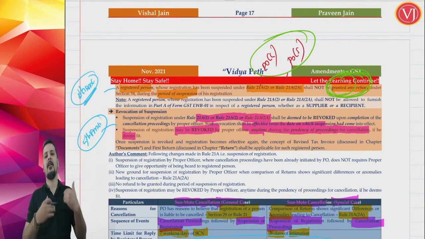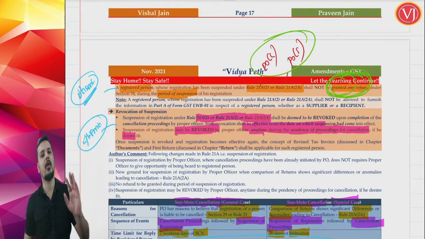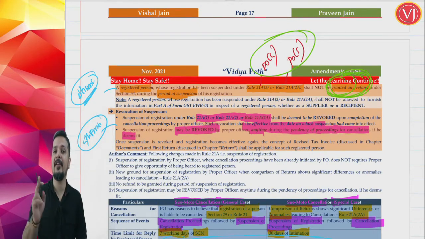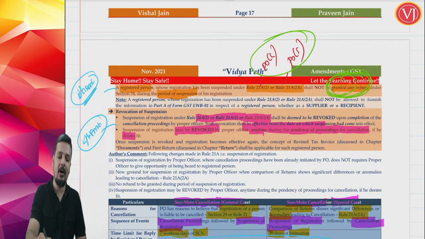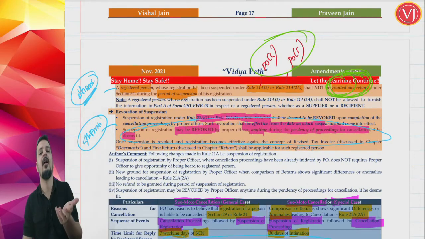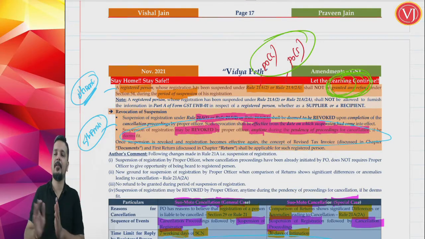He can think, okay, prima facie I find everything fine with you, so I am revoking your suspension, you continue your normal registration, but cancellation proceedings are yet to end. Finally, I'll decide after 15 days or 20 days or a month. This gives the officer power to revoke the suspension and allow the assessee to do his normal work, which means he can raise tax invoices and file GST returns along with the proceedings being continued.